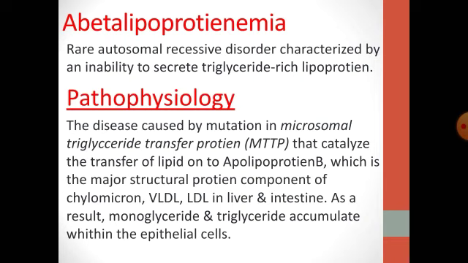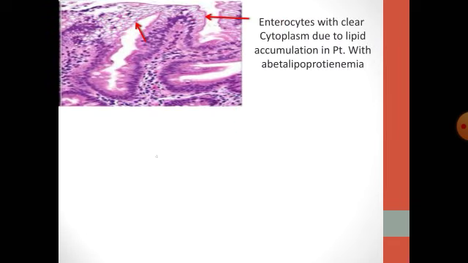So, mutation of this microsomal protein will lead to failure of this transferring process and eventually failure of lipoprotein production. As a result, monoglyceride and triglyceride accumulate within the epithelial cell. And this figure shows an enterocyte with a clear cytoplasm due to lipid accumulation. Most of the clinical picture of this disease results from severe deficiency of fat and fat-soluble vitamins, especially vitamin E.